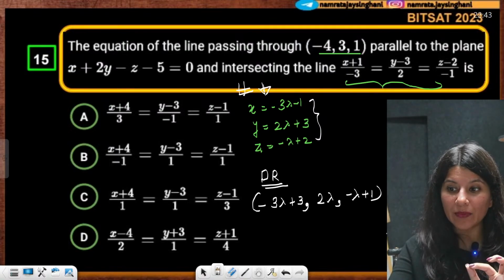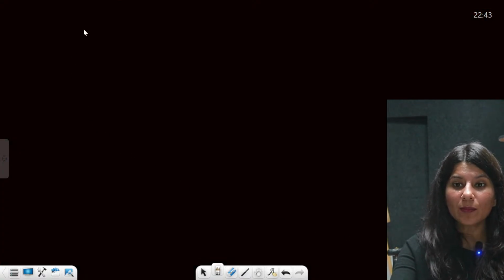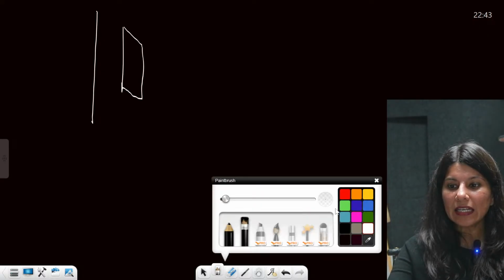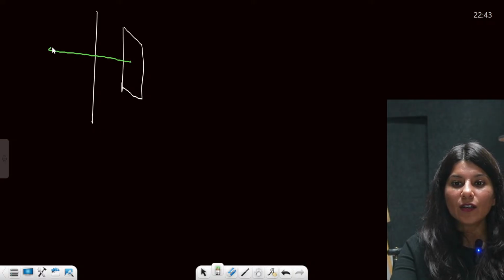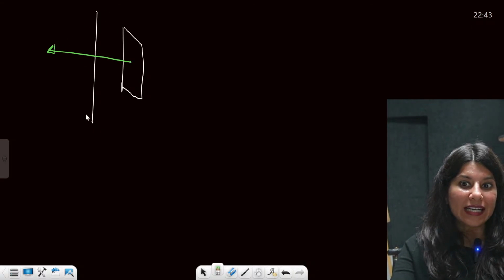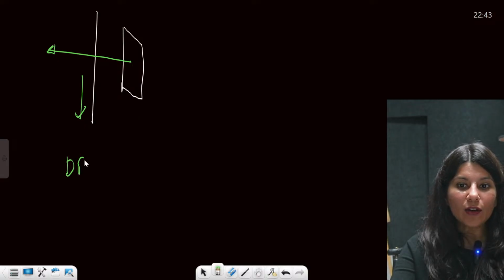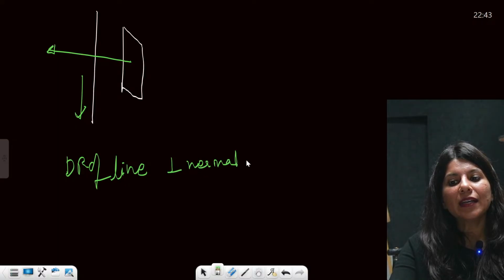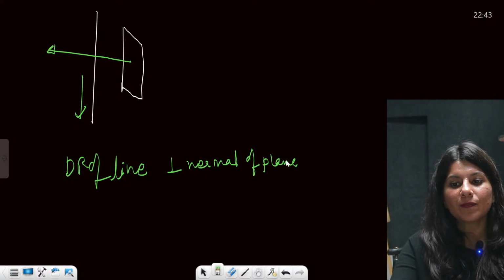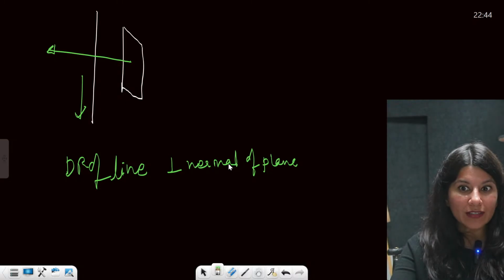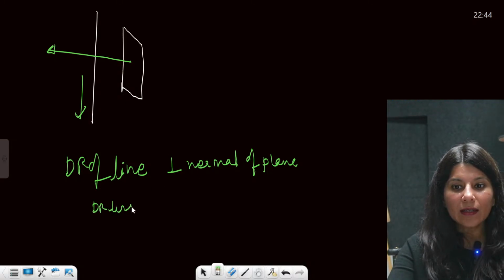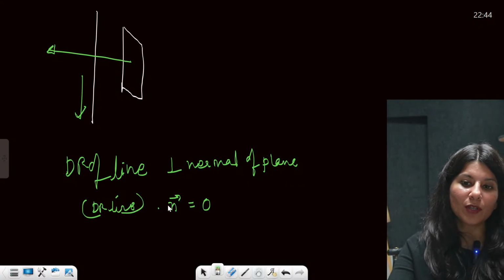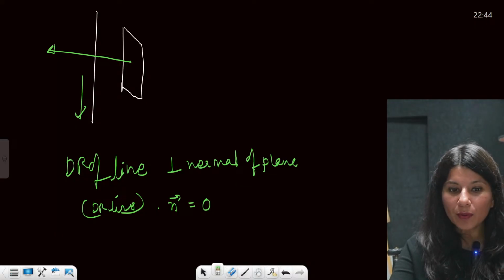Now understand what is happening. See, your line is parallel to the plane. This is your line. This is your plane. And you know what? This plane equation is containing normal vector. So direction ratio of line is perpendicular to normal vector of the plane. Normal of plane, yes or no? So two things are perpendicular, so dot product will be 0. So DR of line dot normal vector of plane is equal to 0.